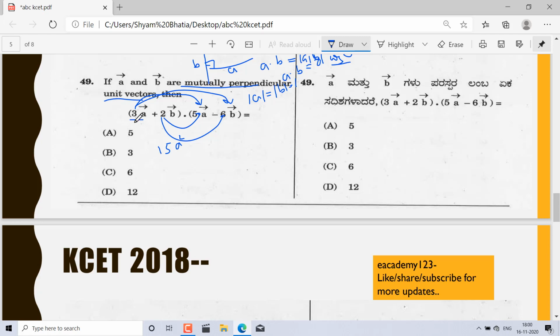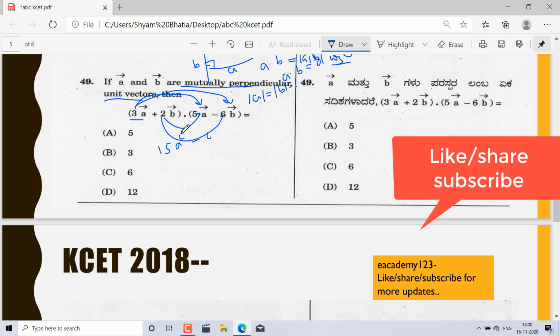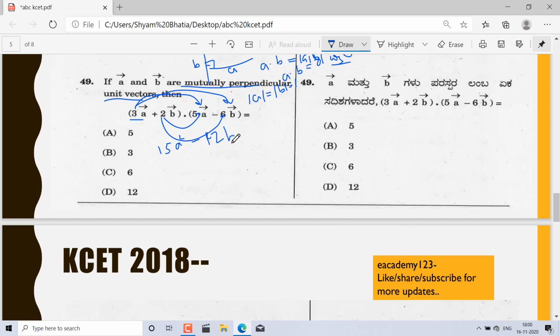Only the meaningful content is 3 times 5 is 15 A square, and similarly minus 6 times 2 is 12 B square, only B square, because it has meaning: B into cos 0, because the angle between B and B is 0. So cos 0 is 1, so it's meaningful, and mod B into mod B is 1. So 15 minus 12, finally you will get 3.